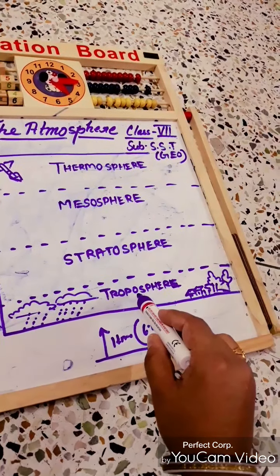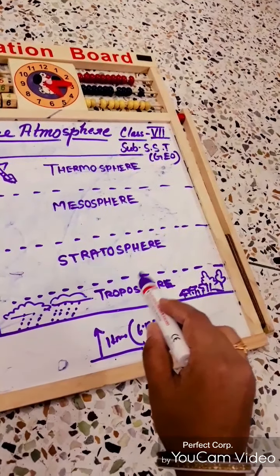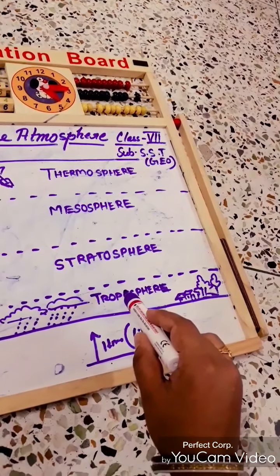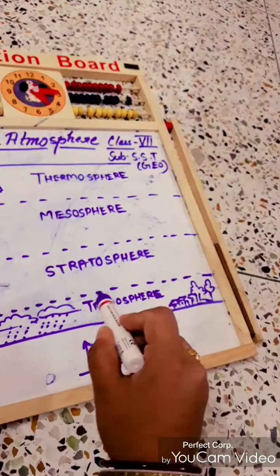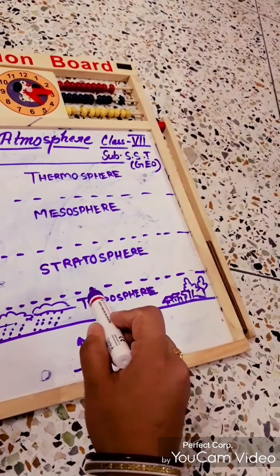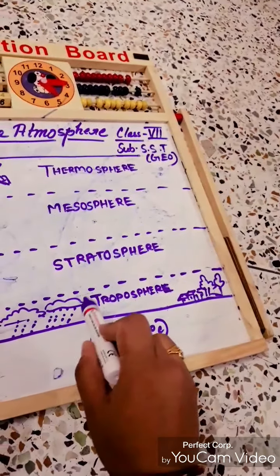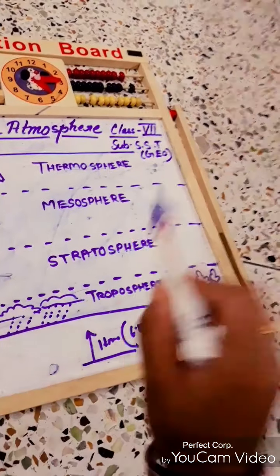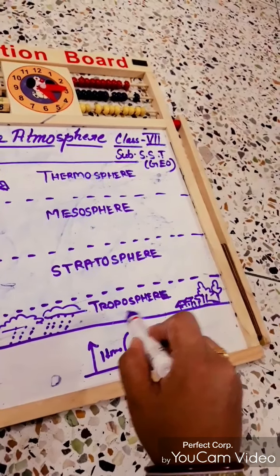The troposphere is the densest zone of the atmosphere, because all the weather phenomena happen there. The average thickness of the troposphere is around 10 to 13 kilometers. The thickness varies from about 8 kilometers at the poles to 18 kilometers near the equator. The troposphere is also known as the weather making zone, because cloud forming, precipitation, and this type of weather and climatic phenomena happen only in this sphere. So this sphere has great importance among all the spheres.